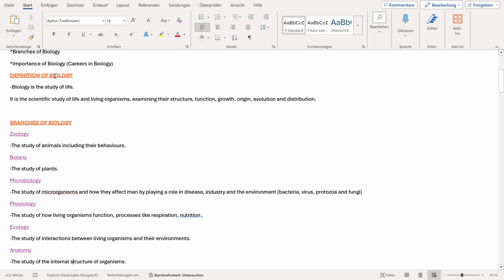Okay, that is definition of biology. So biology is the study of life. It is the scientific study of life and living organisms, examining their structure, their function, their growth, their origin, their evolution, and distribution. So biology is the study of life.